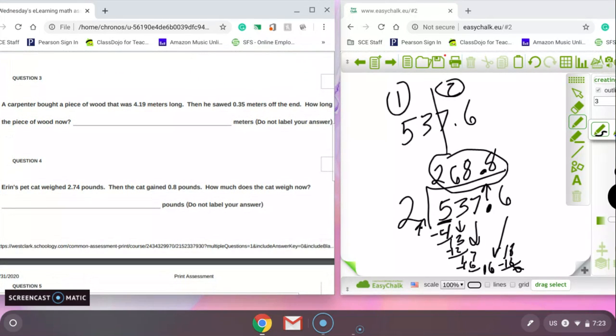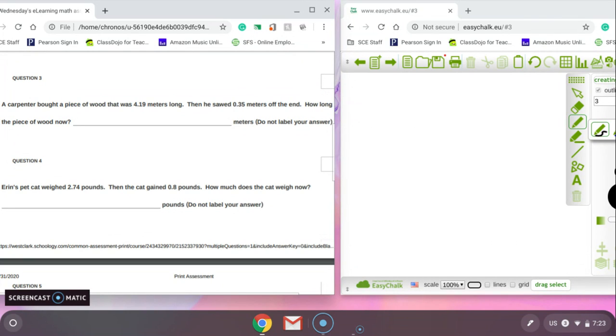Number 3, a carpenter bought a piece of wood that was 4.19 meters long. Then he sawed 0.35 meters off the end. How long is the piece of wood now? All right, so we had a piece of wood, and it started out being 4.19 meters long. What did we do to it? Well, we cut it. How much did we cut off? 0.35. What does cut mean?